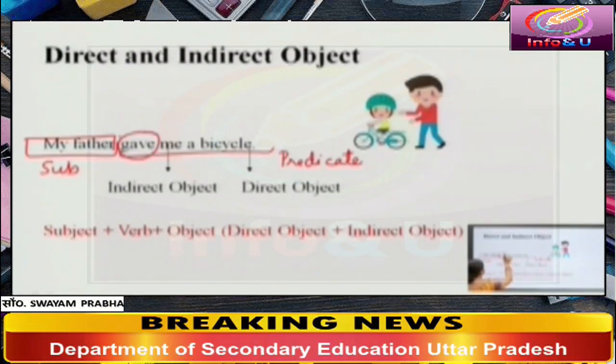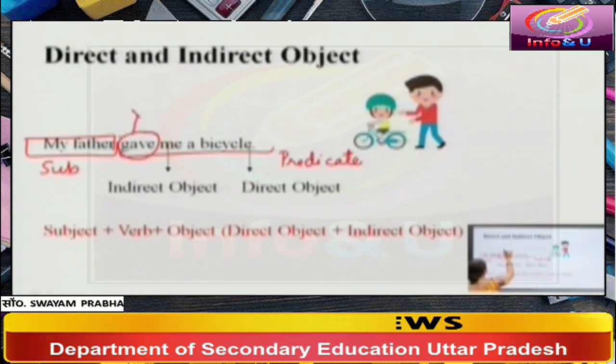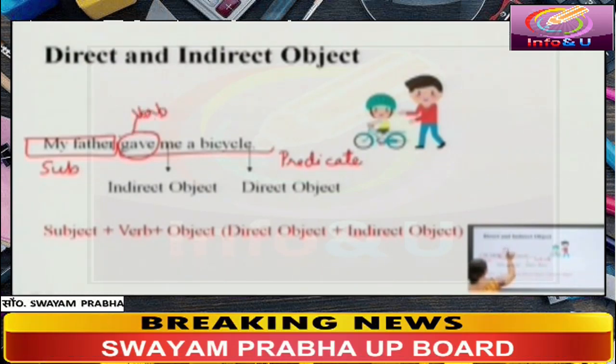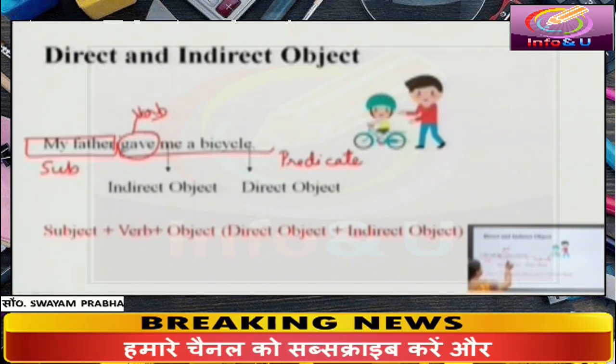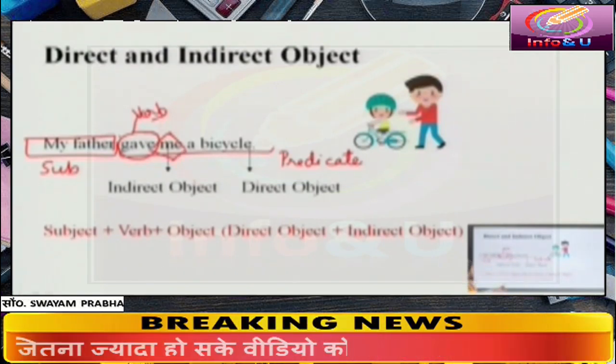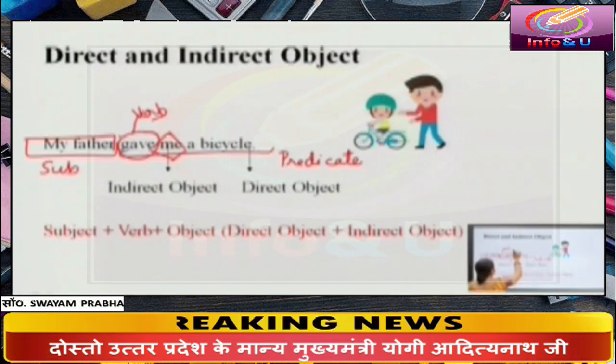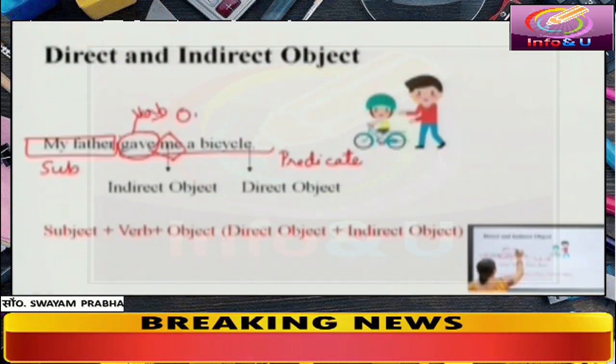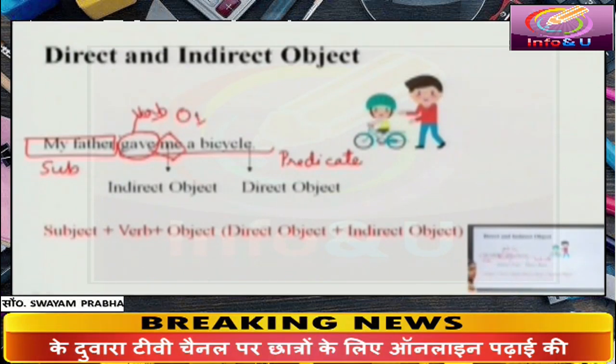The word gave is the verb of this sentence. What is the position of me in this sentence? Me is an indirect object, or we can say it is object 1.